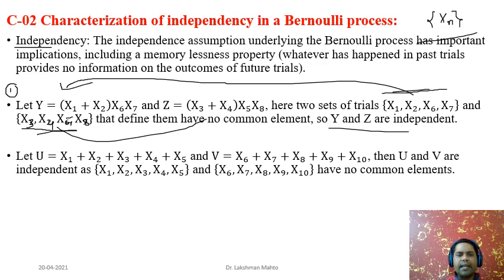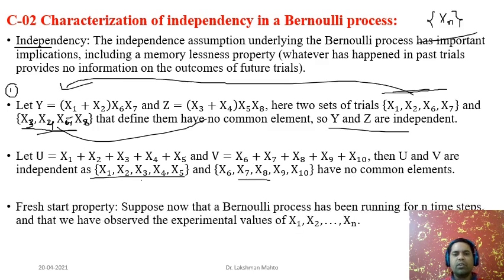Why? We see that U is generated by the first five members of the Bernoulli process, that means x1, x2, x3, x4, x5. But V is generated by the next five, x6, x7, x8, x9, x10, and we see there is no common element, no common trial, between this set and this set. So directly we can say that U and V would be independent of each other. This is the way to verify independency between derived random variables within a given random process. Right now I am talking only about the Bernoulli process.